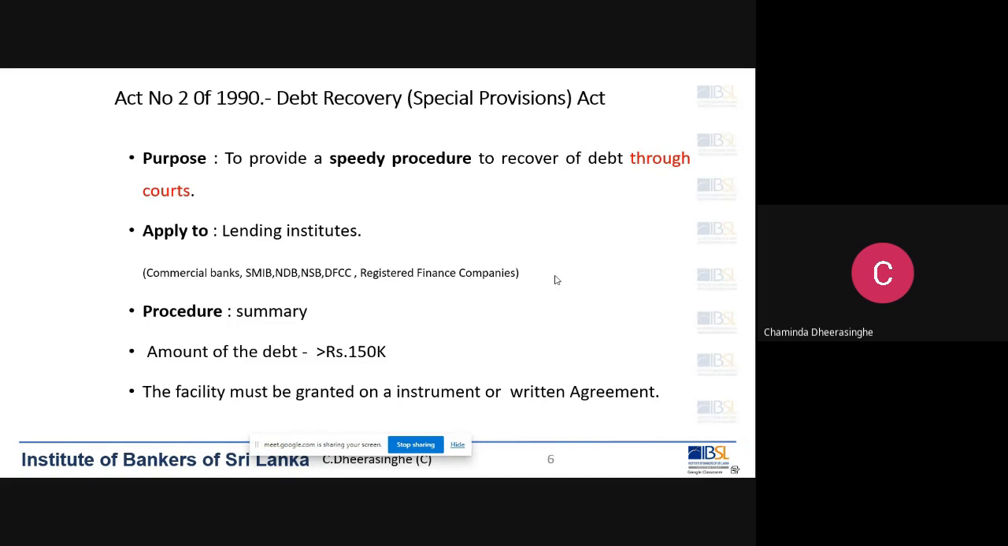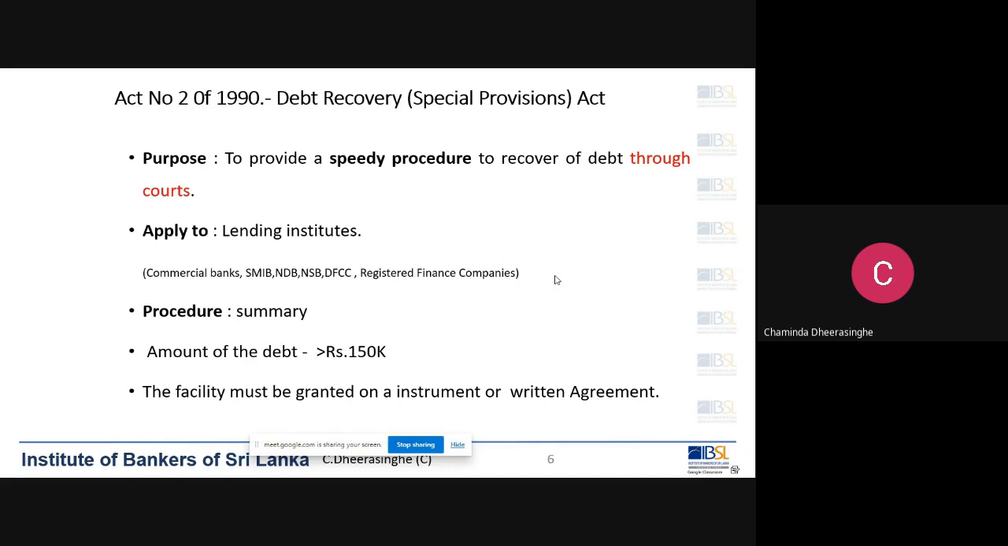So when we say the lending institution, it is not only to the banks. This is another important difference between number 2 of 1990 and 4 of 1990. 2 of 1990, this act, applies to the lending institutions. But 4 of 1990, which we are going to discuss later, is applicable only to the banks. That's another difference between 2 of 1990 and 4 of 1990. This, again, I'm saying it's applied to the lending institution, including banks.